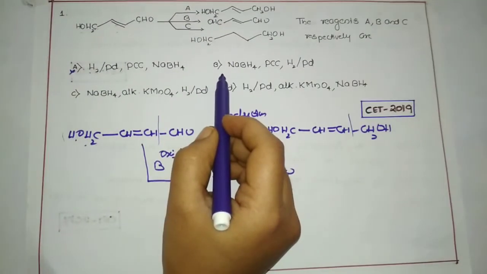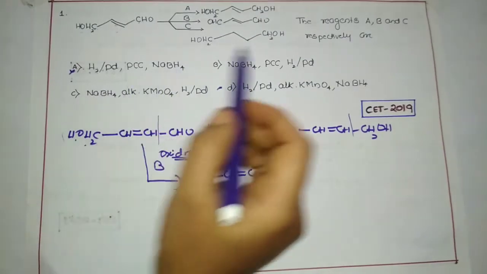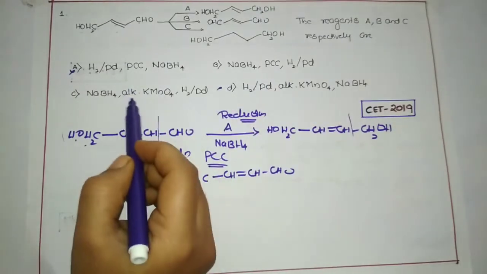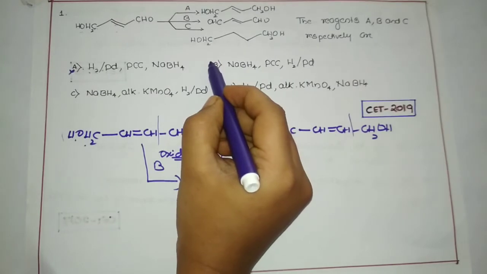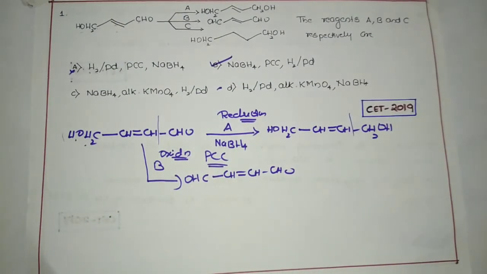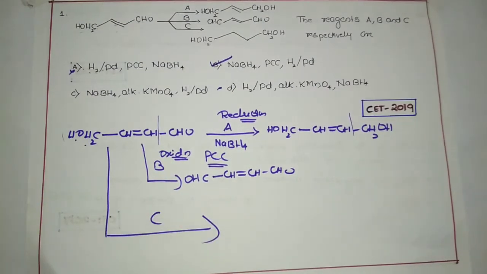Now check options B and C. Sodium borohydride is common, that is fine. But for the second reagent we have PCC over here, and we don't have it there. So finally we came to the conclusion that option B is the correct one, PCC. Still, let us do the third, C. Let us find out the C reagent.